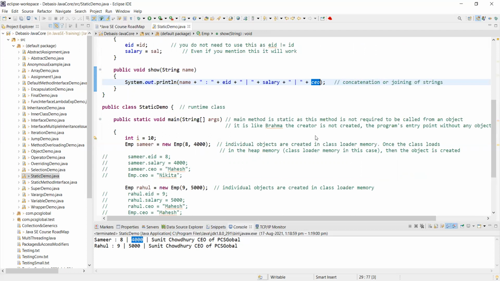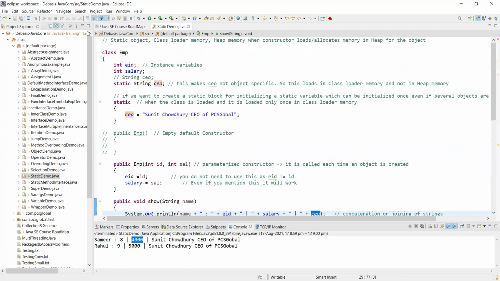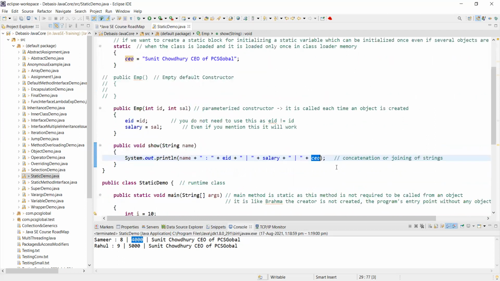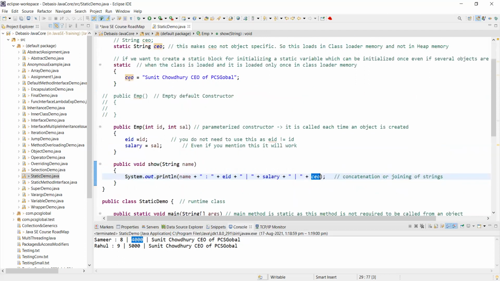But since this class has been loaded into memory, and a pointer points to the class memory where it finds only a CEO, whenever you reference CEO, it goes to the static block and picks it up.